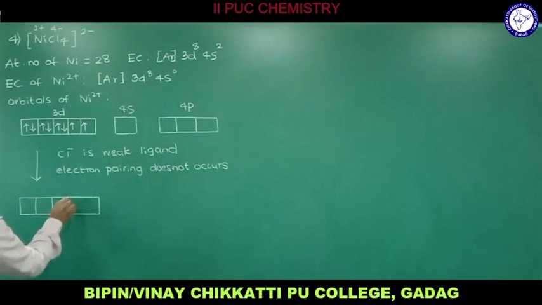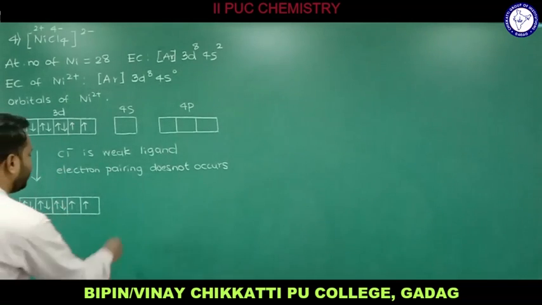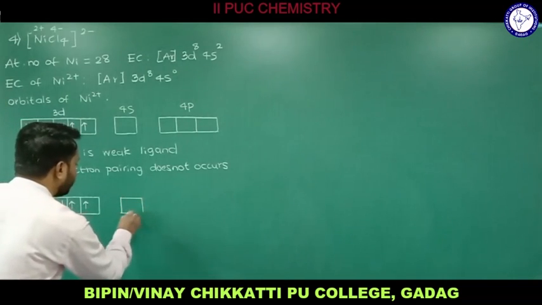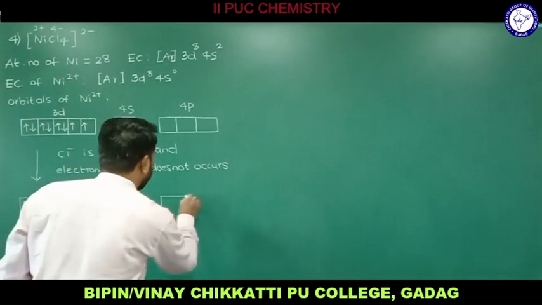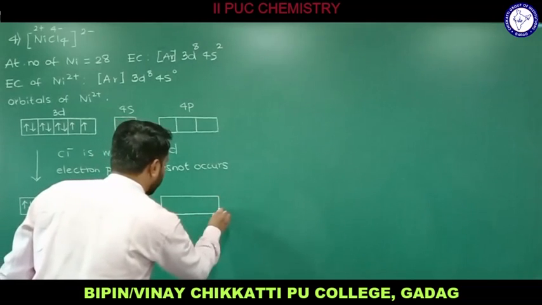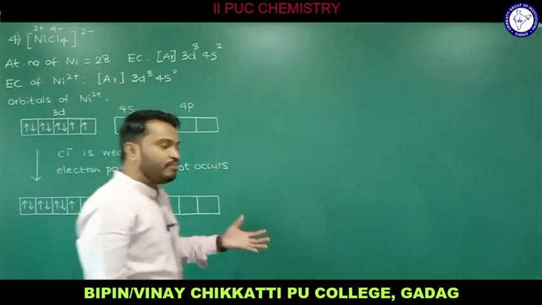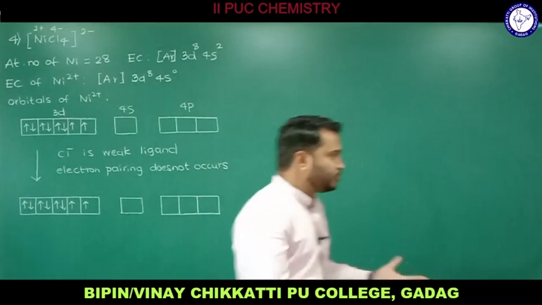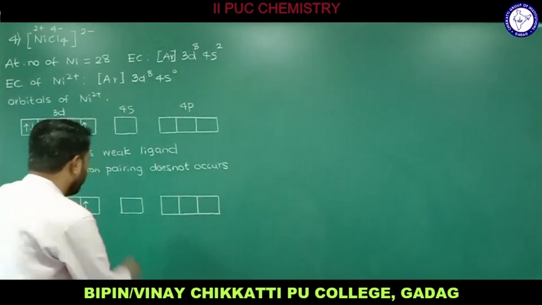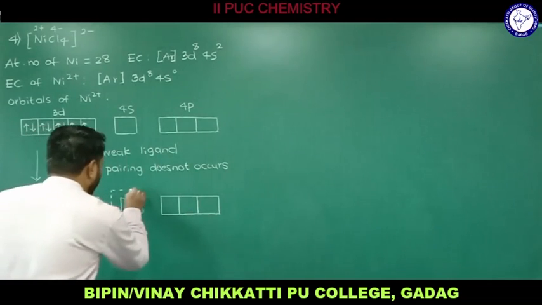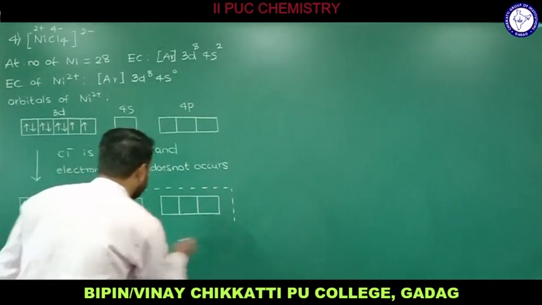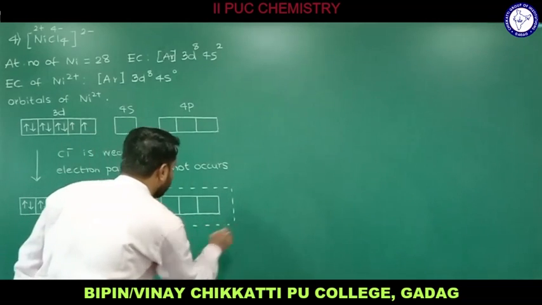1, 2, 3 and 4. Now let me draw the electrons: 1, 2, 3, 4, 5, 6, 7, 8, the same as above. Now I consider 4s, which is completely empty, and 4p also, which is completely empty. Coordination number is 4, which means the central metal atom has to provide 4 vacant orbitals, 1, 2, 3, 4. So I represent this in this fashion to know what kind of hybridization takes place. All these are the 4 vacant orbitals.